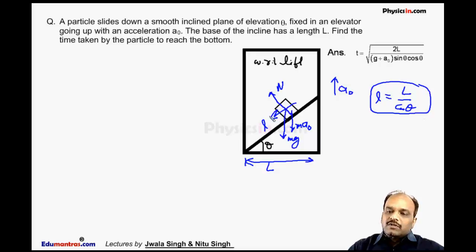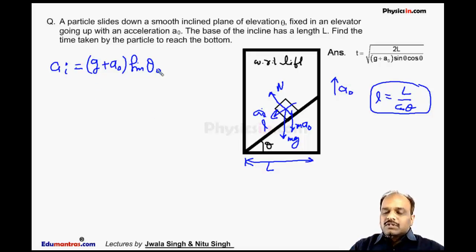Now the acceleration of this block along this inclined plane can be written as mg sin theta plus ma0 sin theta is responsible for accelerating it. So it is g plus a0 into sin theta. Because in place of mg there are two forces, mg plus ma0. These two are acting. So the component of these two forces along the incline is mg plus a0 into sin theta, and these two forces produce this acceleration.